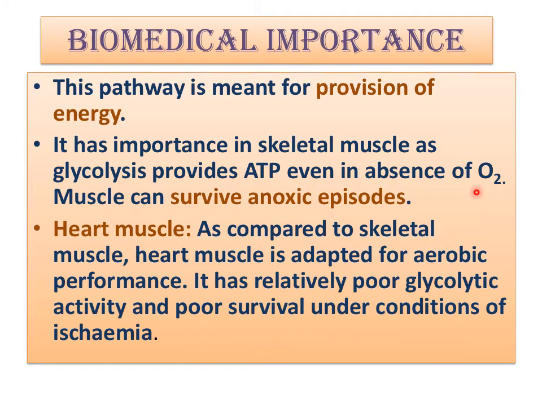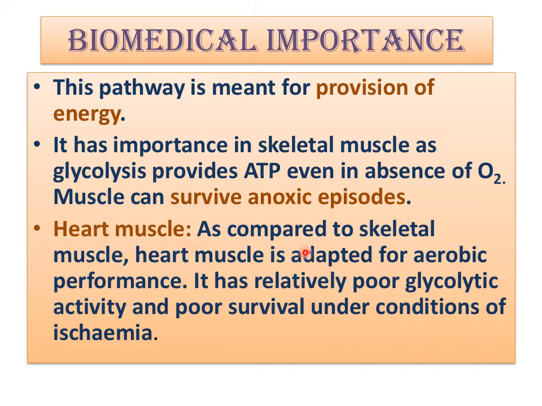When we do a lot of exercise, our muscle cells do not get as much oxygen as they require. So in an anoxic episode it helps survival, that is, anaerobic glycolysis occurs in muscle. So for muscle it is very important.